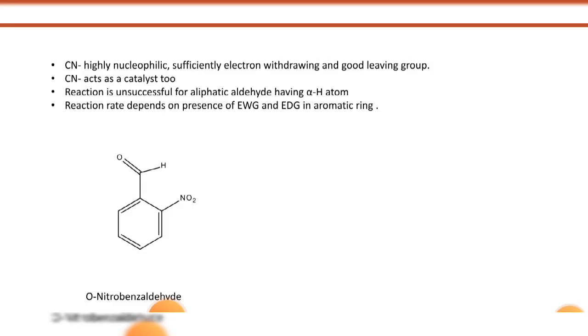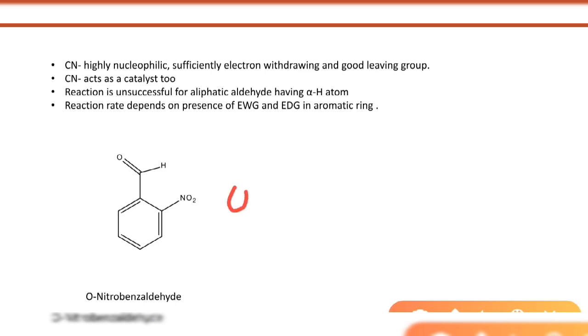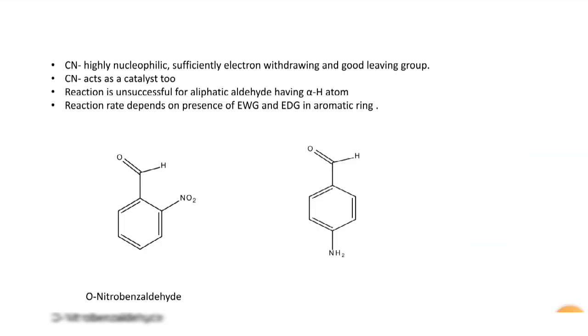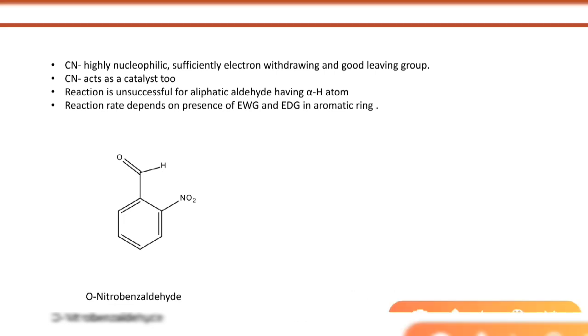So for ortho-nitrobenzaldehyde, when the negative charge comes here, cyanide will attack and cyanide ion will come, and here an O negative charge will form.